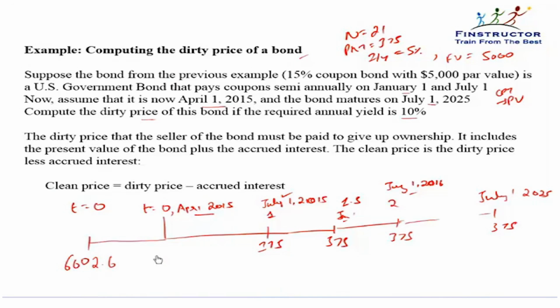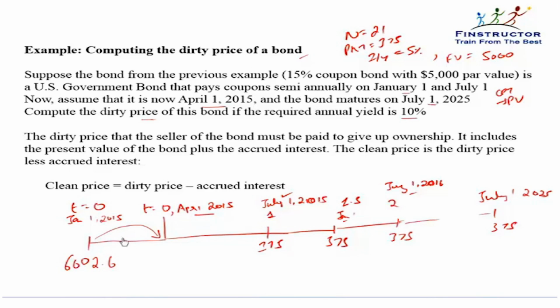However, please note that this is not the clean price of the bond, or even the dirty price of the bond, because we are today at April 1, 2015. We are not at January 1, 2015. This is the value at January 1, 2015. That means this amount has to be taken up to a value of April 1, 2015.